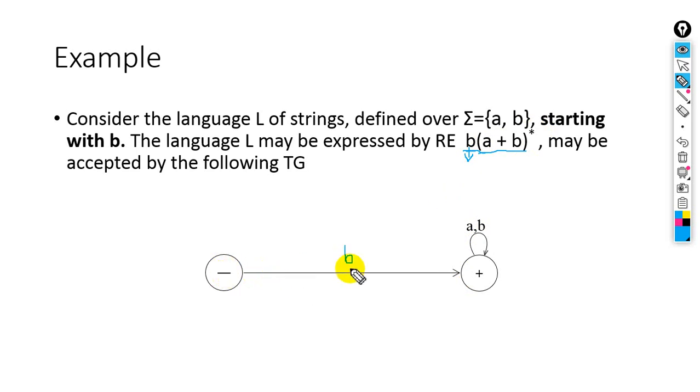So as the initial state, first comes b. Then if a is accepted, or b is accepted, or double a or double b is accepted, no problem. But at the beginning of each and every string there must be the letter b. Okay, so this is the TG graph for this regular expression. Got it? Okay, next one.